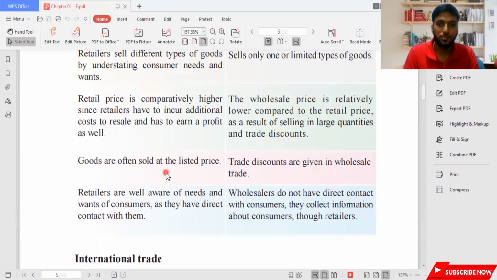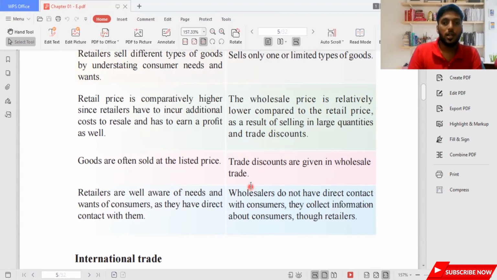I don't know what price Munchie is selling at, but the Munchie biscuit company might give it to wholesalers for maybe 40 rupees. Wholesalers keep a margin and sell for 50 rupees. So 50 rupees to 60 rupees, a 10 rupees margin. Who will keep that? The retailers might get that money. That's how the market works. Trade discounts are given in wholesale trade.